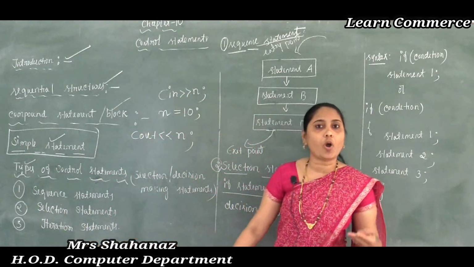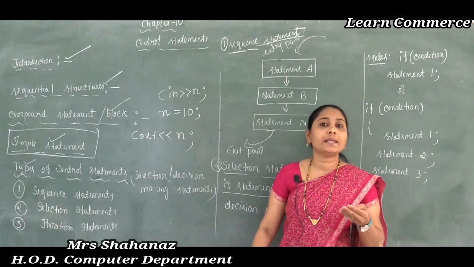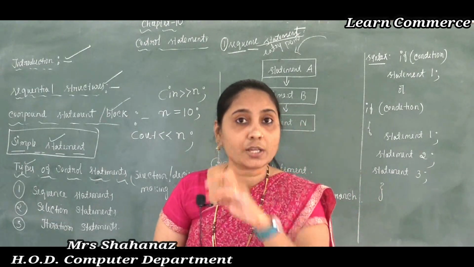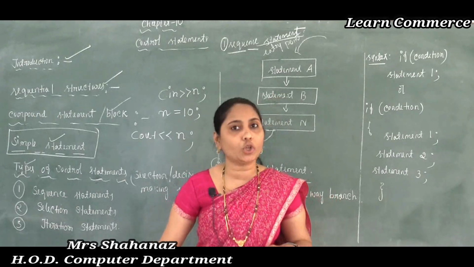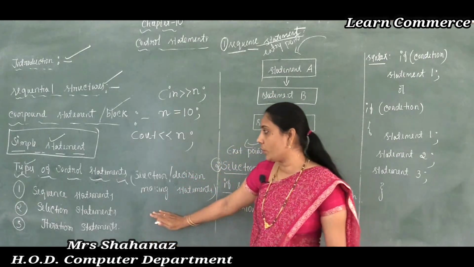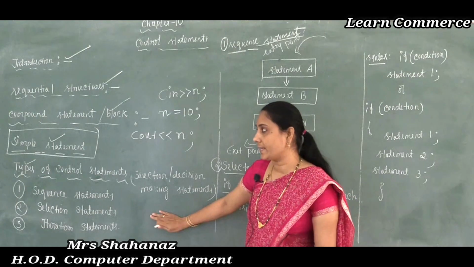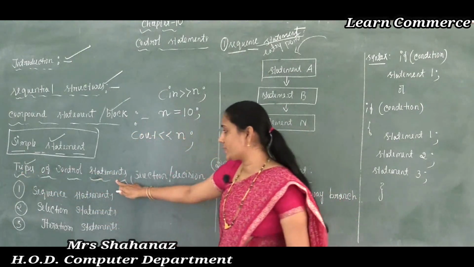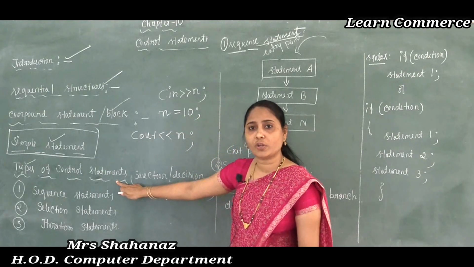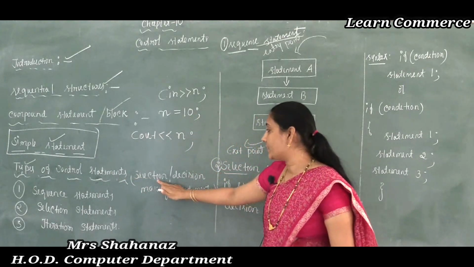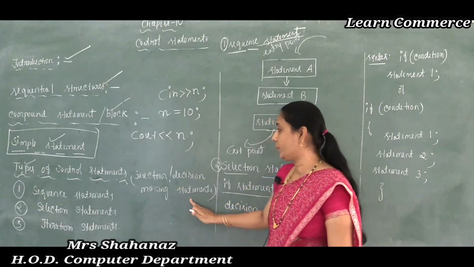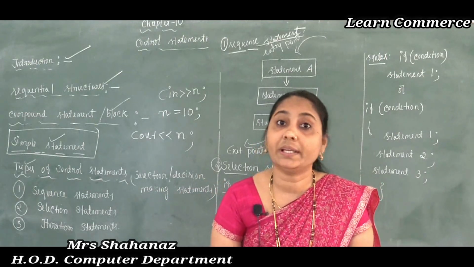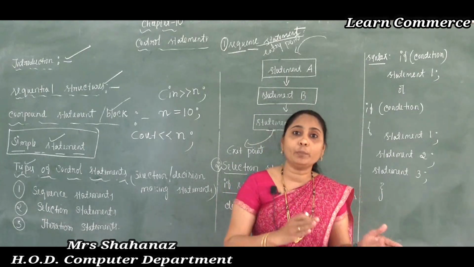As we know, we already learnt all those explanations in the problem solving technique, and in this chapter also all those points are going to join. Now I want to select the next point, types of control statement. Such types of control statement are called selection or decision making statements. That means depending on the selection, depending on the decision, we are going to jump to this part.